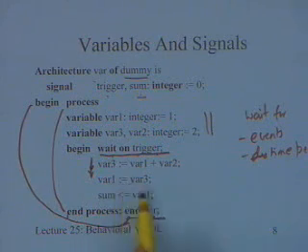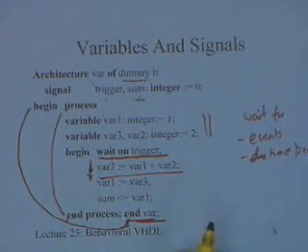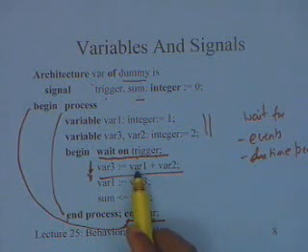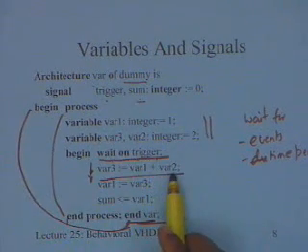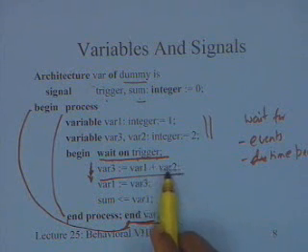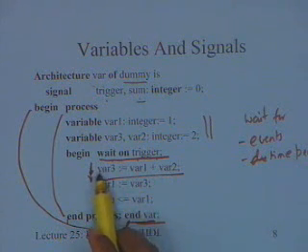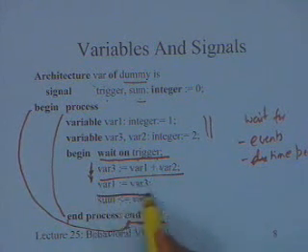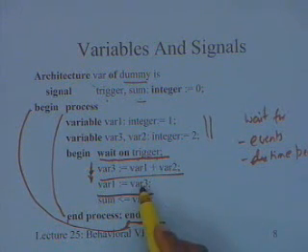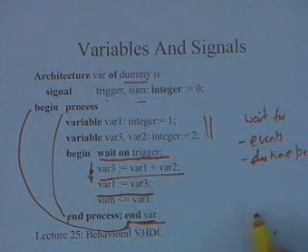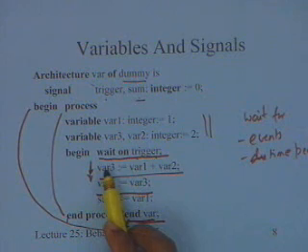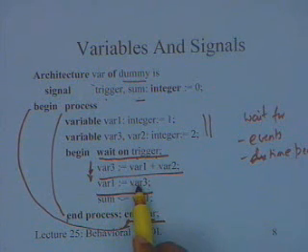Now this particular statement is exactly like your C or Pascal statement. You take the value of var1, var1 has a value of 1, and var2 has a value of 2, 1 plus 2 is 3, and that value will be assigned to var3. And now the next statement, you will take the present value of var3, because it's like a container, like a storage location. So the value of var3 has already been updated to 3, and that particular value of 3 will be stored in var1.